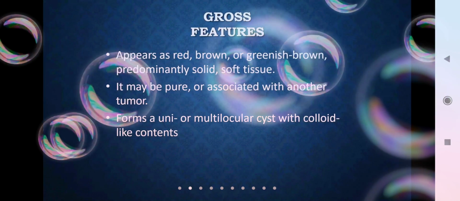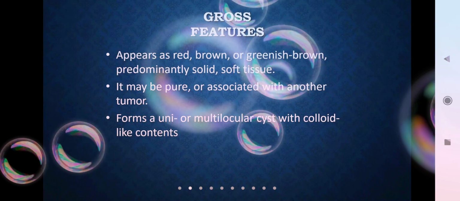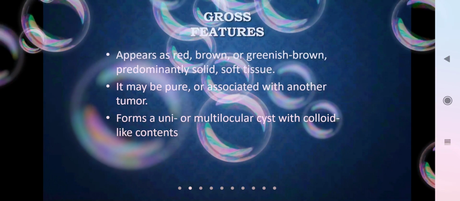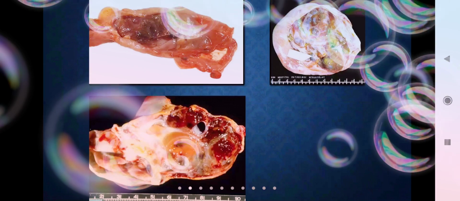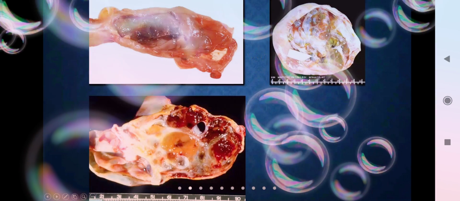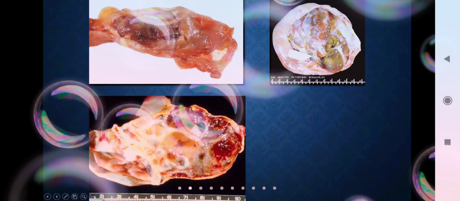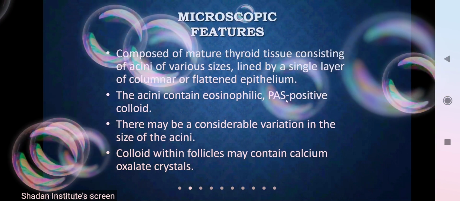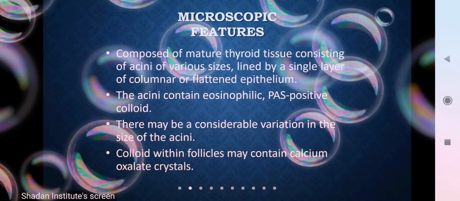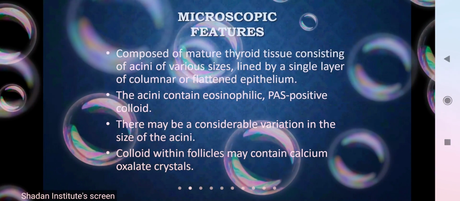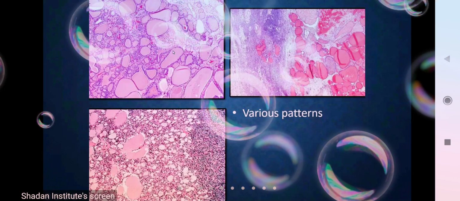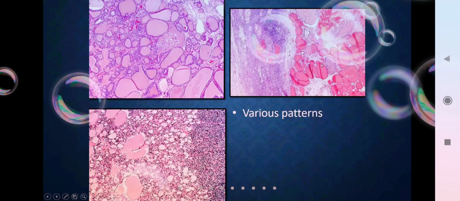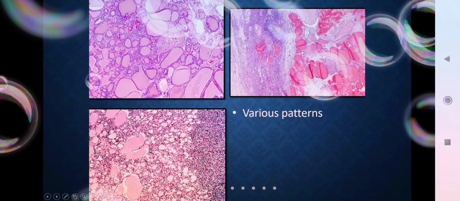On gross appearance, it appears as a red, brown or greenish brown, predominantly solid soft tissue, and it may be pure or associated with any other tumor. There might be a uni or multilocular cyst. Here you can see this struma ovarii. There might be some kind of thyroid-like tissue developing inside. Microscopically, there might be mature thyroid tissue consisting of acini. Usually you can see here these eosinophilic acini kind of things when you take a microscopic picture of this struma ovarii.